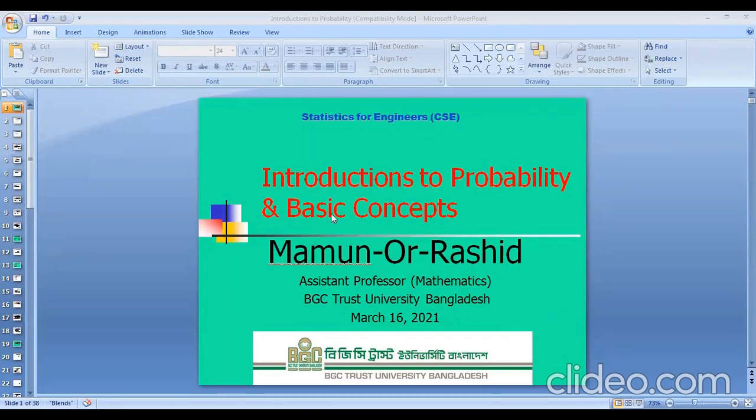So today we are discussing the introduction to probability and basic concepts of probability. We use probability everywhere in our daily necessities. Suppose in any game, any cricket match or football match, you have to toss to decide who bats first, bowls first, or kicks the ball first. So to start the game, we have to depend on probability.